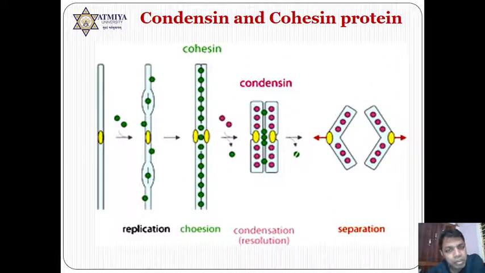Another protein is also formed here, known as condensin protein. This condensin protein works in the case of mitosis division. So just remember that these two proteins play an important role. Cohesin protein is activated in the S phase and is responsible for the joining of these two DNA.